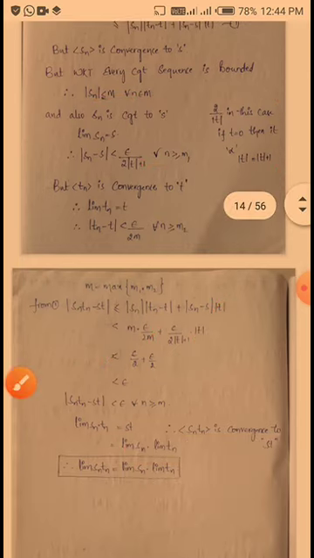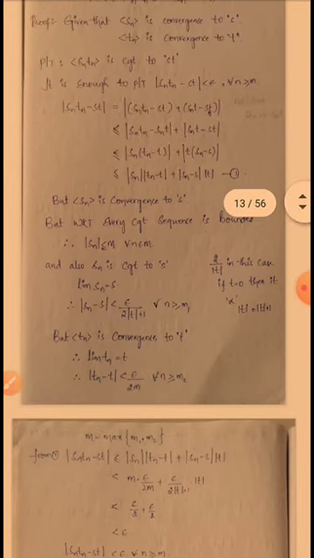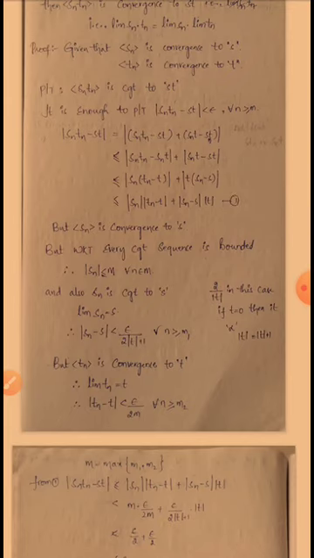So that is nothing but limit Sn into Tn is less than epsilon for all n greater than or equal to m. So limit Sn into Tn is equal to St. So that is equal to, we have to write down in place of S limit Sn, in place of T limit Tn. So look here, here 2 into mod T plus 1 can be, here mod T plus 1 can be written as mod T. Why? 2 by mod T, in this case if T is equal to 0 then it is infinity. So mod T is also equal to mod T plus 1. That's why here mod T plus 1 and mod T get cancelled. Okay.